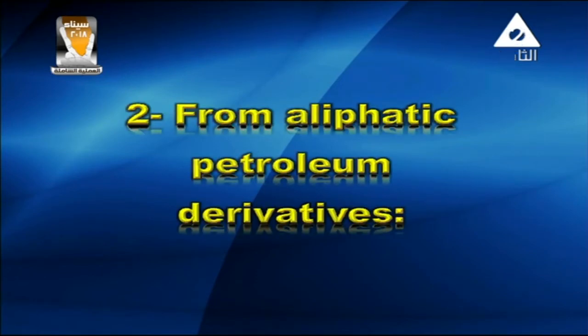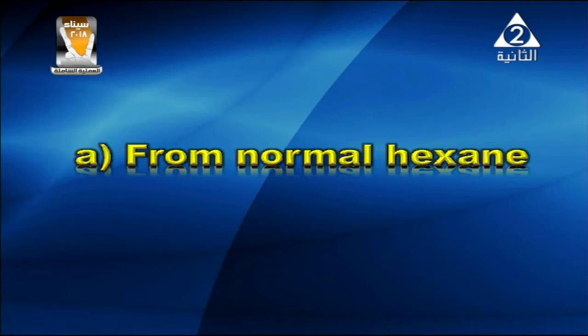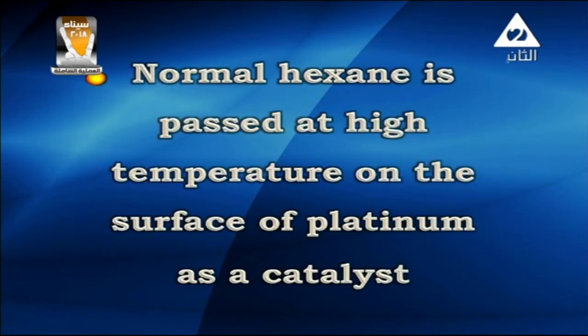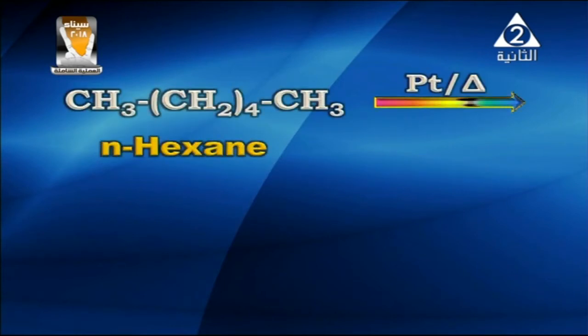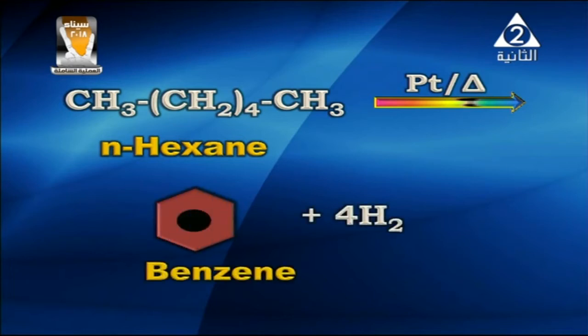Now, my dear students, we are going to discuss the preparation of benzene from aliphatic petroleum derivatives, from normal hexane. Normal hexane is passed at high temperature on the surface of platinum as a catalyst. This method is called the catalytic reforming method. As shown on the screen, the equation: normal hexane, by heat in presence of platinum as catalyst, gives benzene and releases 4H2.